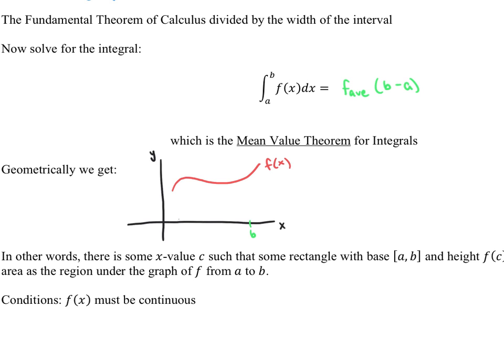Let's say that this is a right there, and then b is maybe up here. I'm exaggerating this a little bit so I can get a better picture of what's going on. If I take a look at the area underneath the graph of f on this region, it looks something like this. You have done that many, many times. That is the integral from a to b of f of x dx.